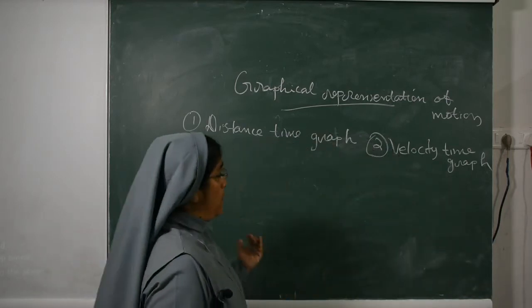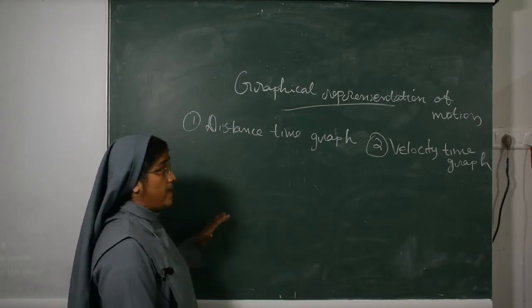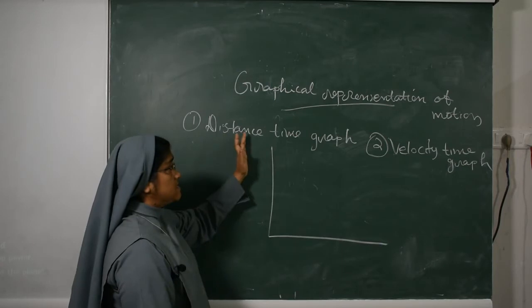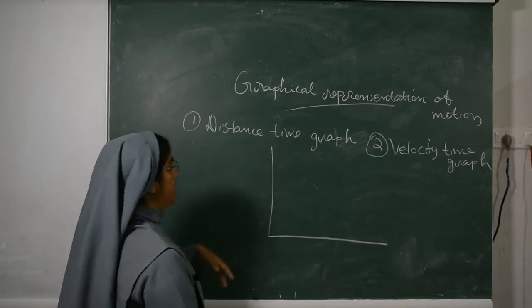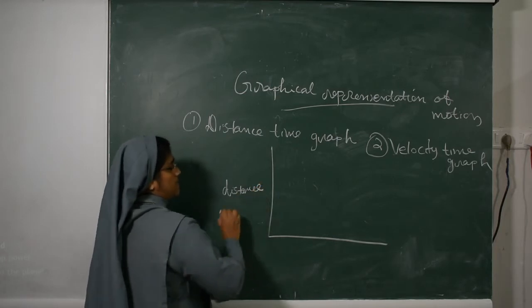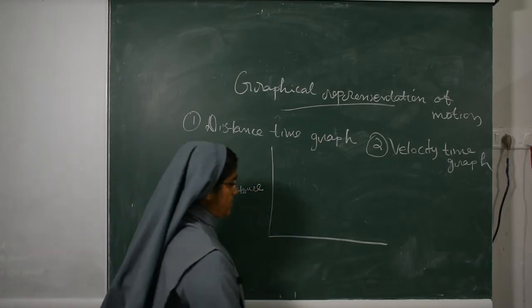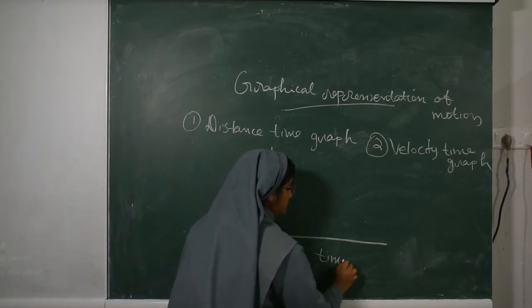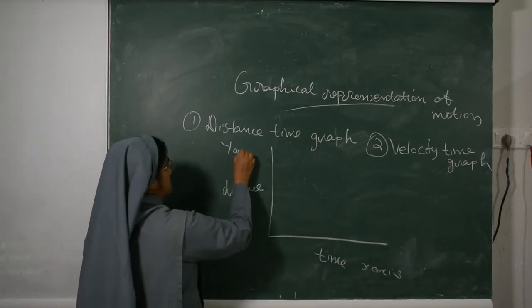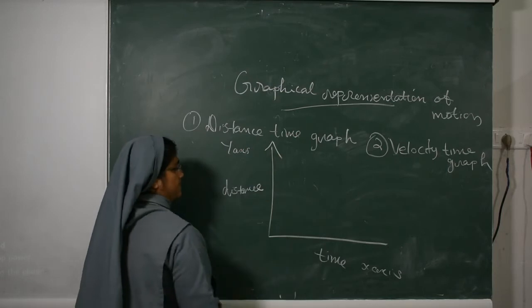So, how will we plot the distance time graph? We will write distance on the y-axis and time on the x-axis.